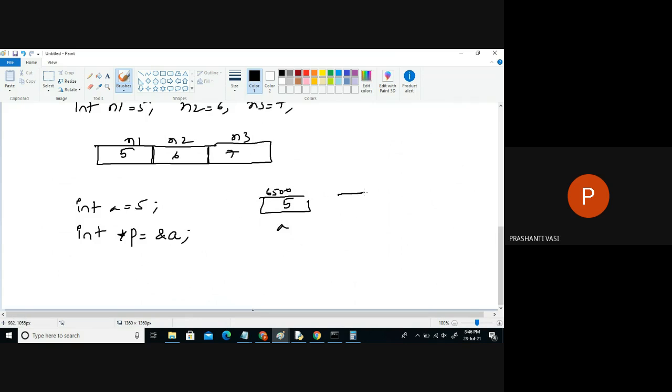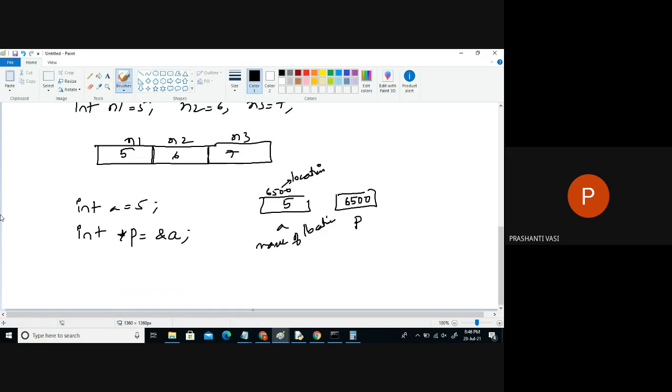And what is the other variable declared? A pointer. And what is it holding inside? The address of A. This is the location, and this is the name of the location, in RAM.